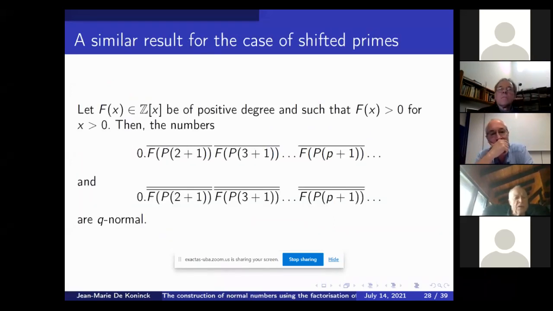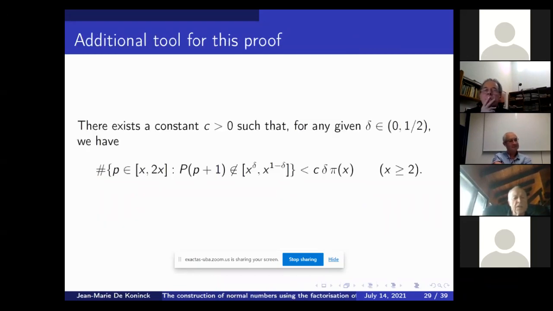We have the same result for shifted primes. Exactly the same question that Shparlinski raised, but instead of P(2), P(3), P(4), P(5), and so forth, we take the primes shifted by 1. And we again obtain the same thing. The main tool for this is: what does the largest prime factor of p plus 1 look like?